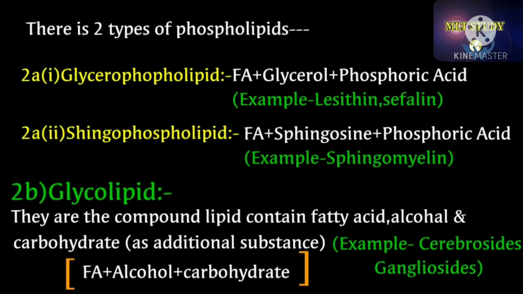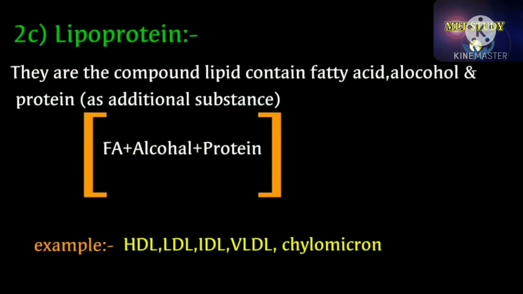Number 2, glycolipid. They are compound lipids containing fatty acid, alcohol, and as additional substance they have carbohydrate. Examples: cerebroside, gangliosides. Number 3, lipoprotein.